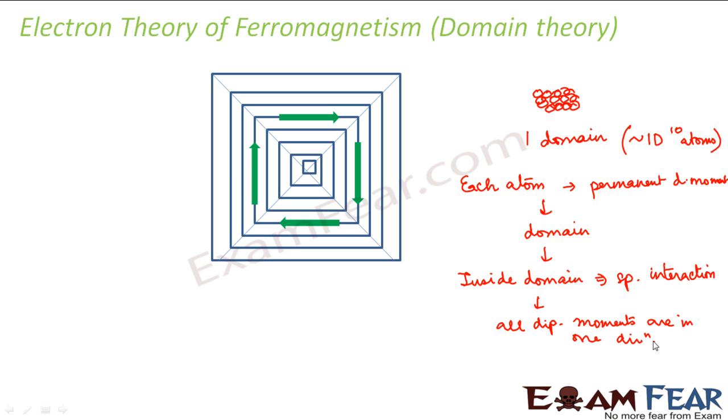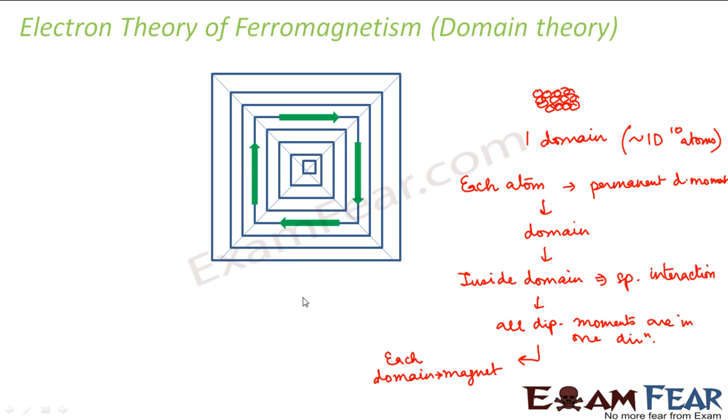So what will happen as a result? Each domain will behave like a magnet, right? Because the domain as a whole has all the dipole moments in one direction. That means the domain as a whole has a net dipole moment. So therefore the domain will behave like a magnet. But there are several domains inside the substance.